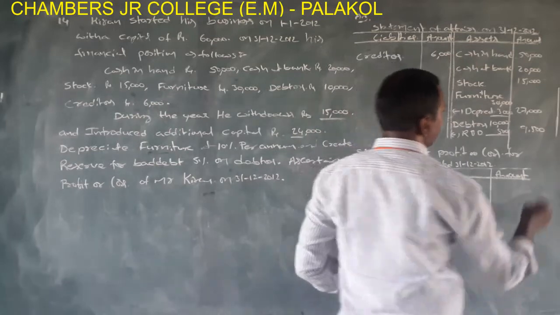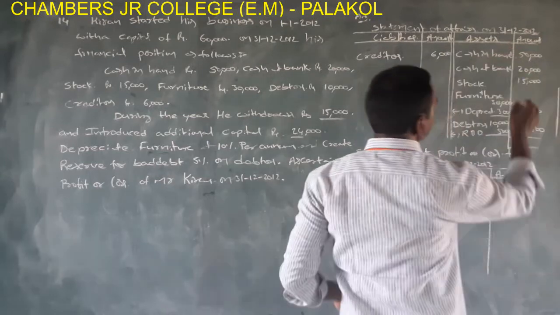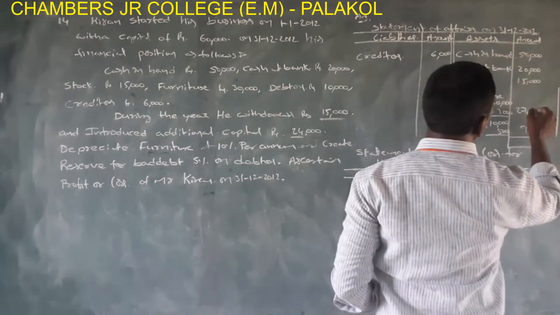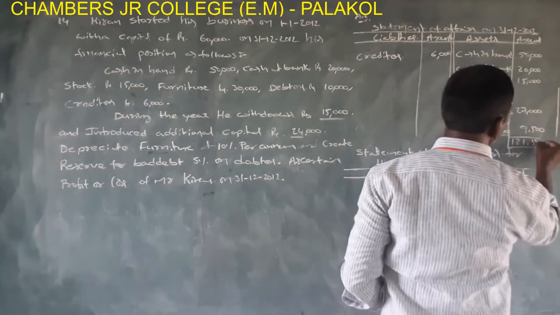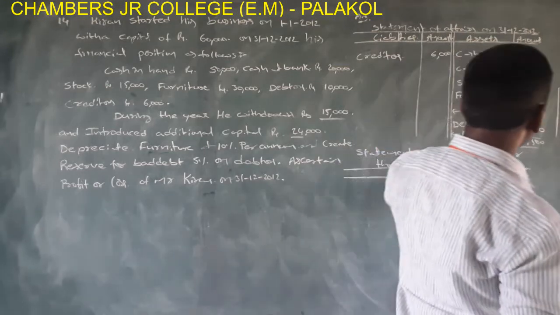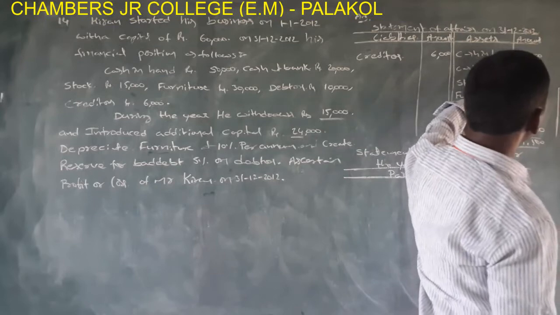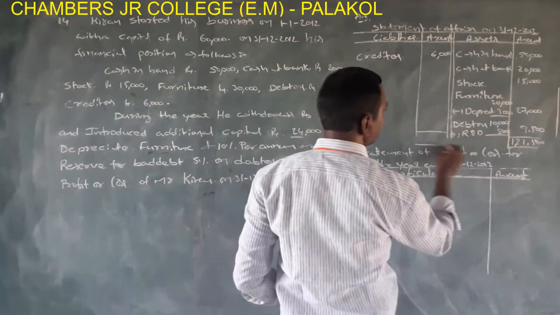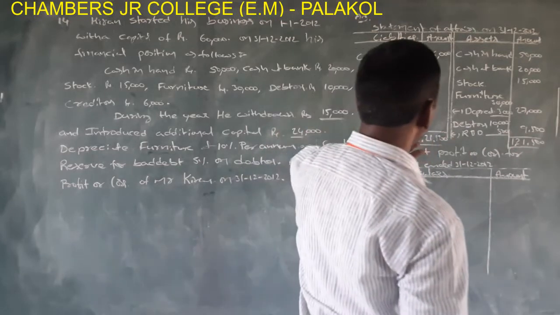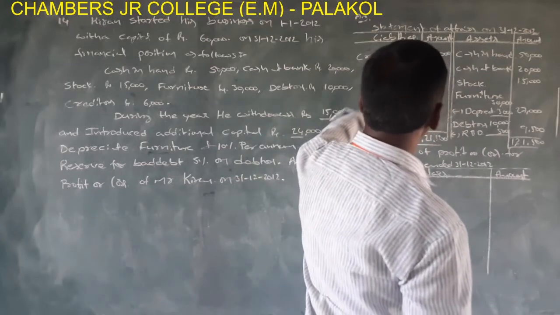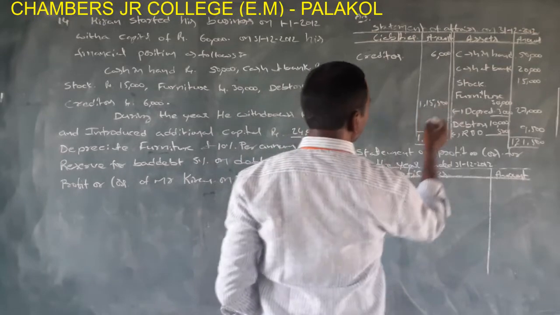These are the assets and liabilities. Now take the total and find the difference. The total is 1,21,500. The same amount is taken here. Now the difference, 1,21,500 minus 6,000, is 1,15,500.